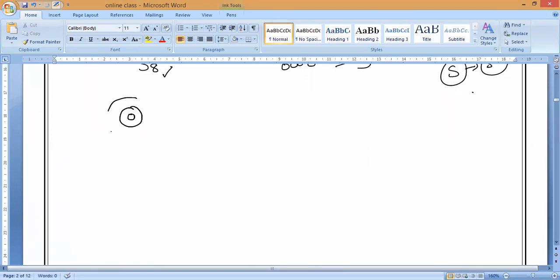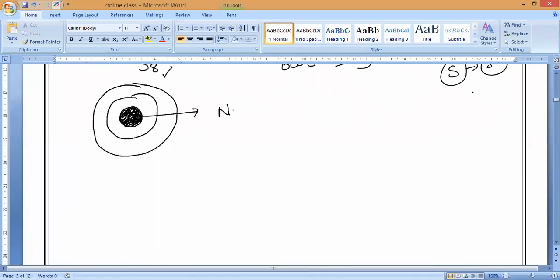What is that? Can anybody say? Anyone? What is that particle? Neutron, proton, electron, as we know. Then the center is called as... What is this called, guys? The center is called as nucleus. Nucleus. So the nucleus, and the particles present are called nucleons.